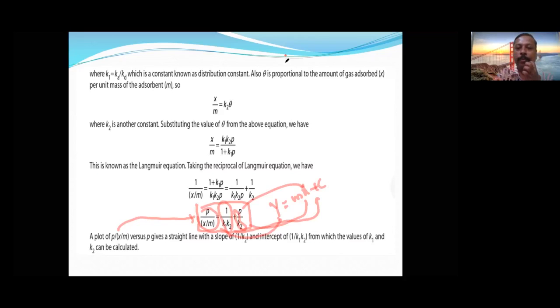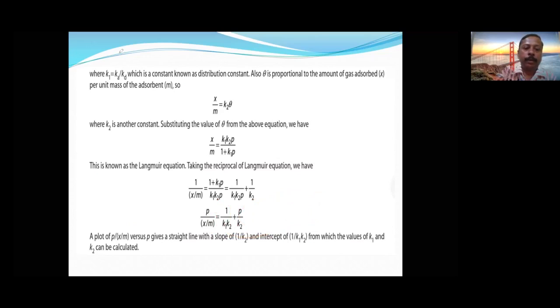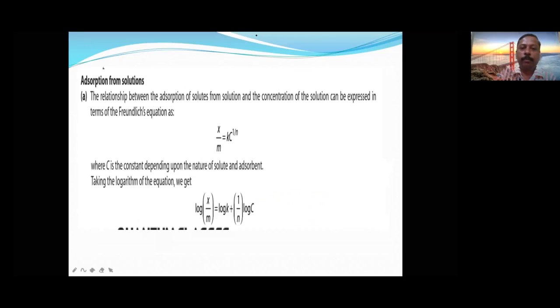Derivation is not much important, but the final comparison with the straight line obtained, what you have to take on the x-axis and what you have to take on the y-axis, is very important. Okay. So I think all of you noted. Now let's see the next slide. The next slide is adsorption from solution. It is very easy with one trick. What is the trick? In place of the P in gases, here we are going to substitute C.